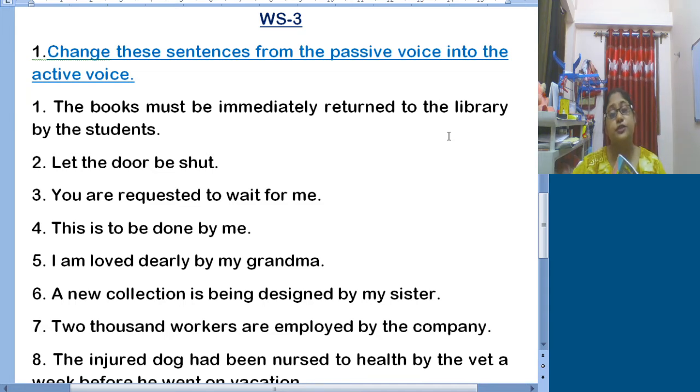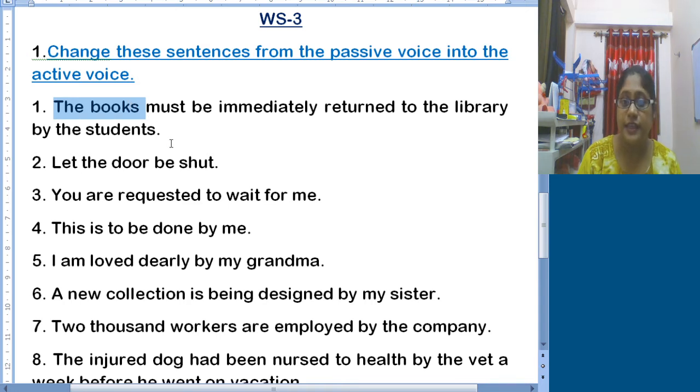Now what we need to do is, the books must be immediately returned to the library by the students. The first thing we get in this passive form is the subject, the books. These books, obviously, will come in the third position in active voice.